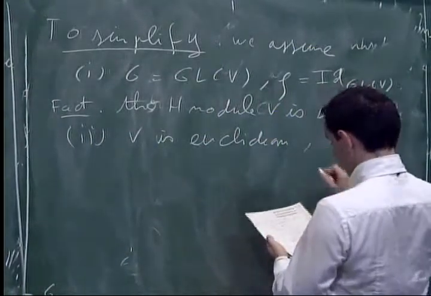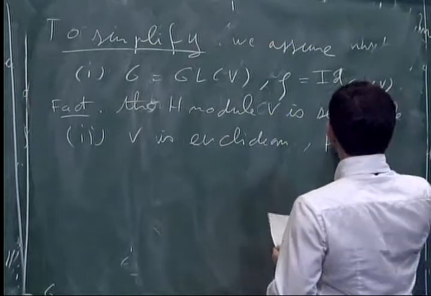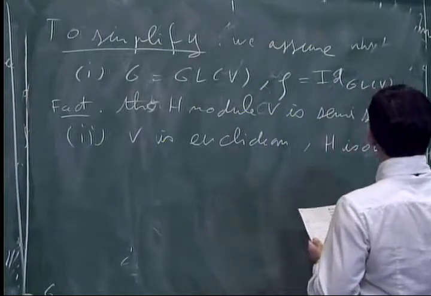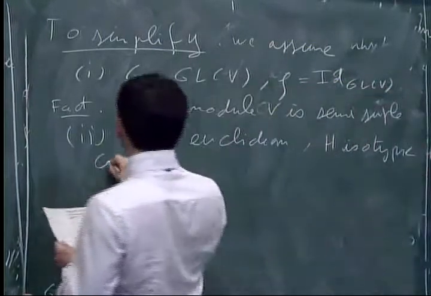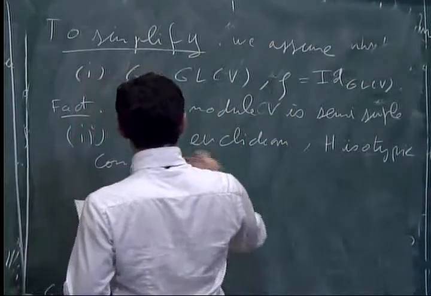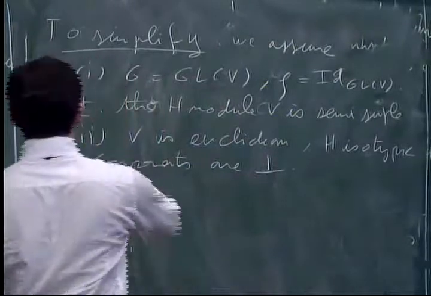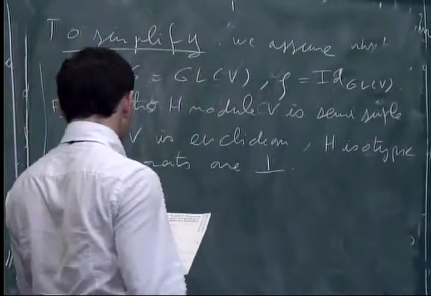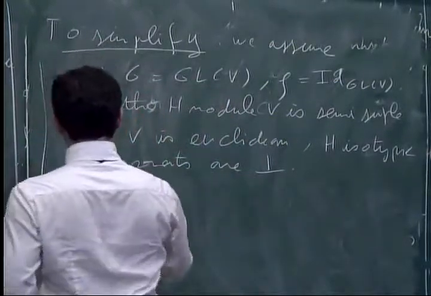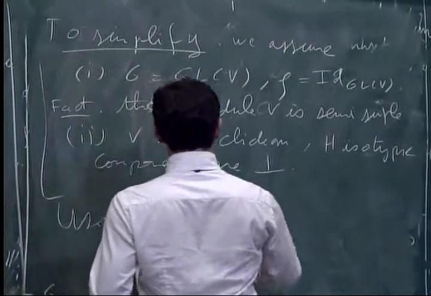And that the H-isotypic components are orthogonal. So those are simplifying assumptions. So first we use the polar decomposition.